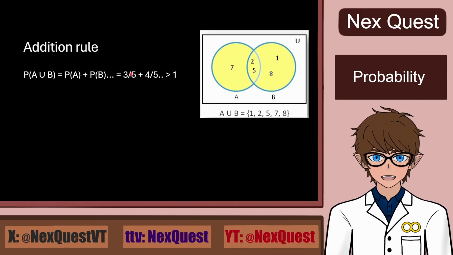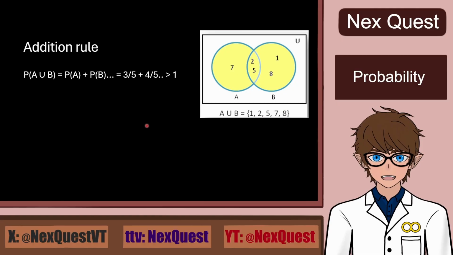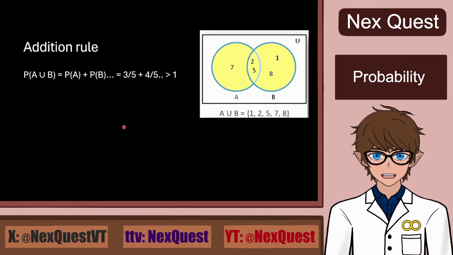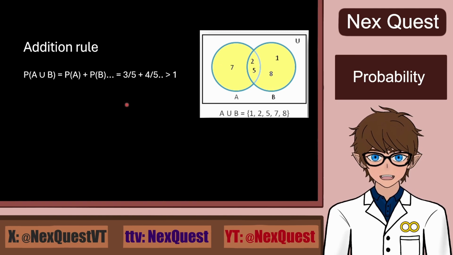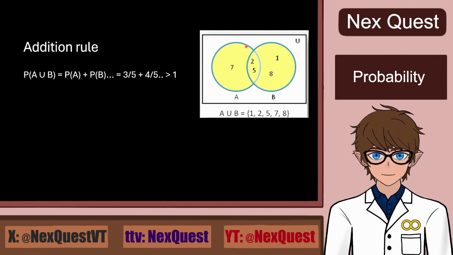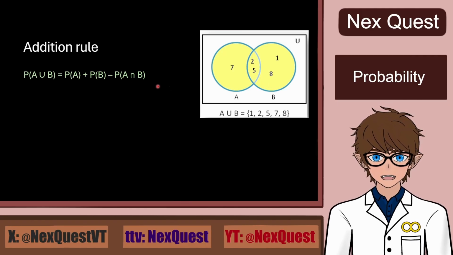These two numbers add up to more than 1. But we know that the probability sum of all the outcomes cannot be more than 1. The problem comes from the overlap between A and B, as with the current formula we're counting the overlap 2 times. Once for A and the second time for B. So if we were to subtract one overlap, or the intersection between the 2 sets or events, we would get our formula for the union.